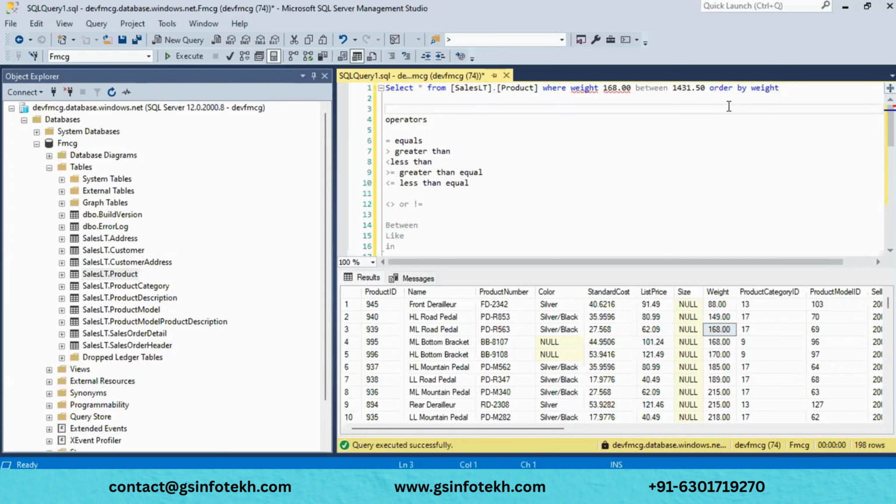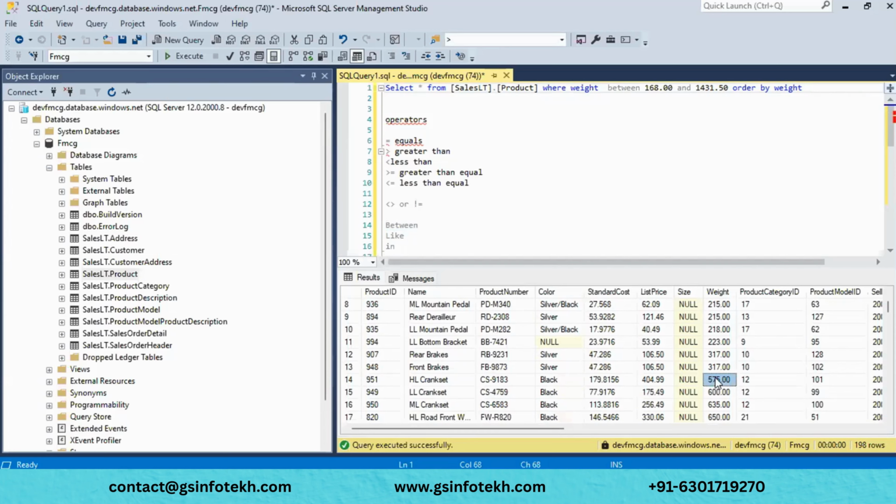I want to select where the column name between and. Okay, I just want to select this range from 168 to 130, or else I will give less than that. Just I want to select this one, between this range.